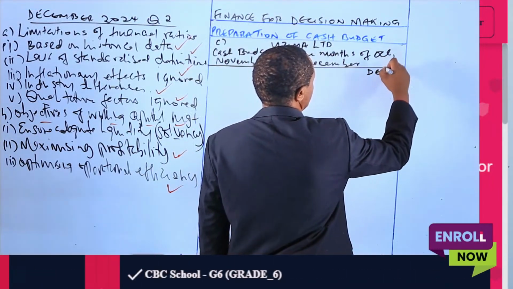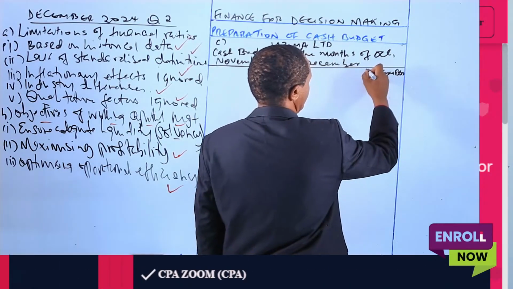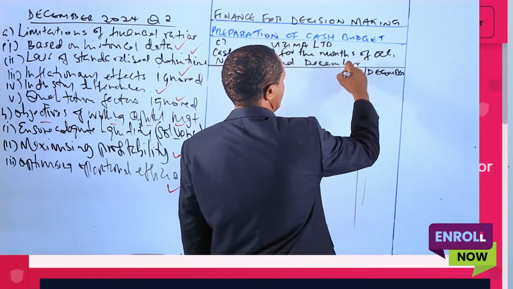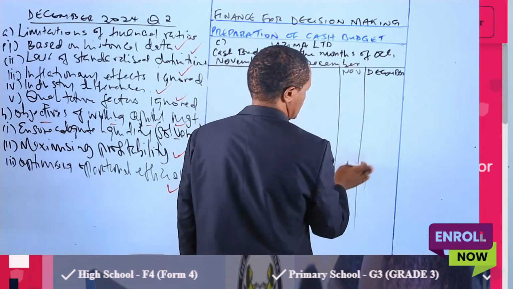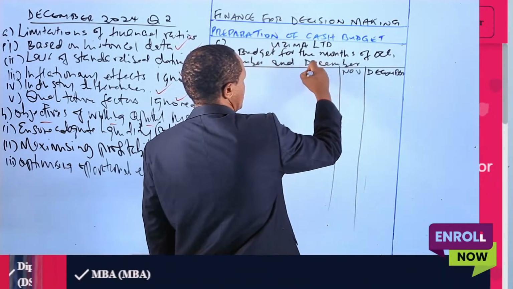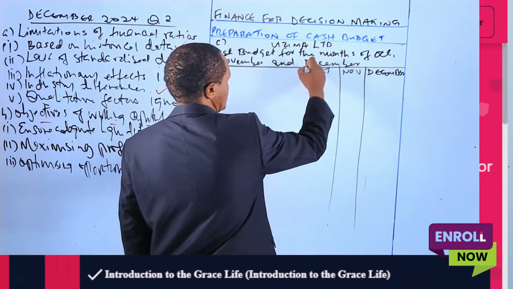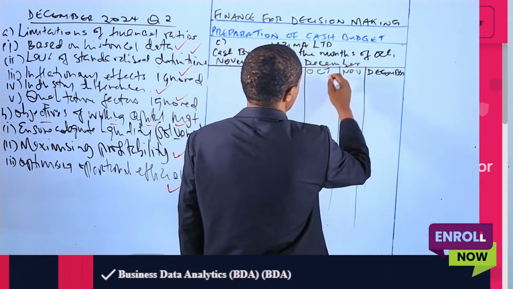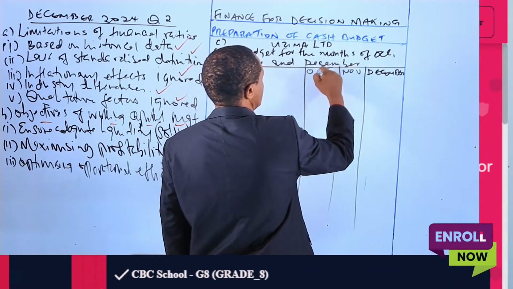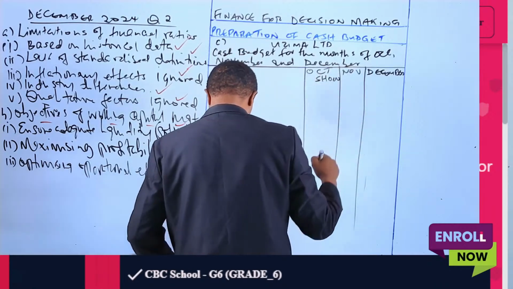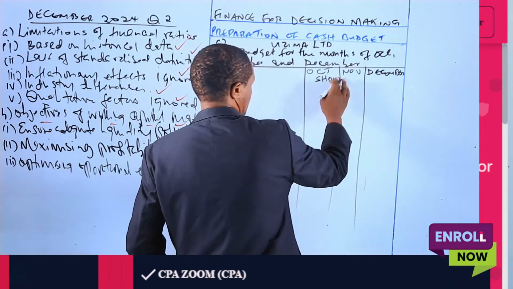We'll have 3 columns for the amounts: October, November, and December. These are shillings. Are they in thousands? No, they're just shillings.